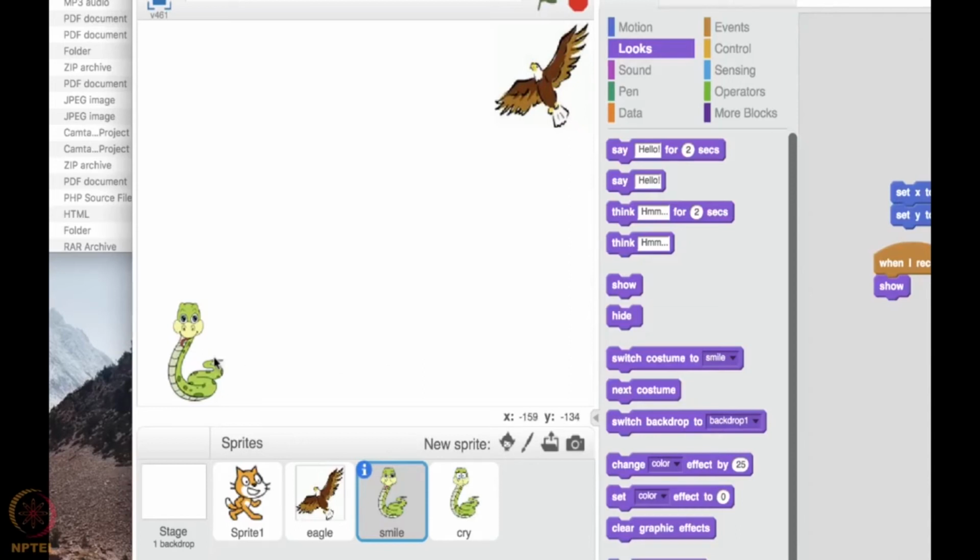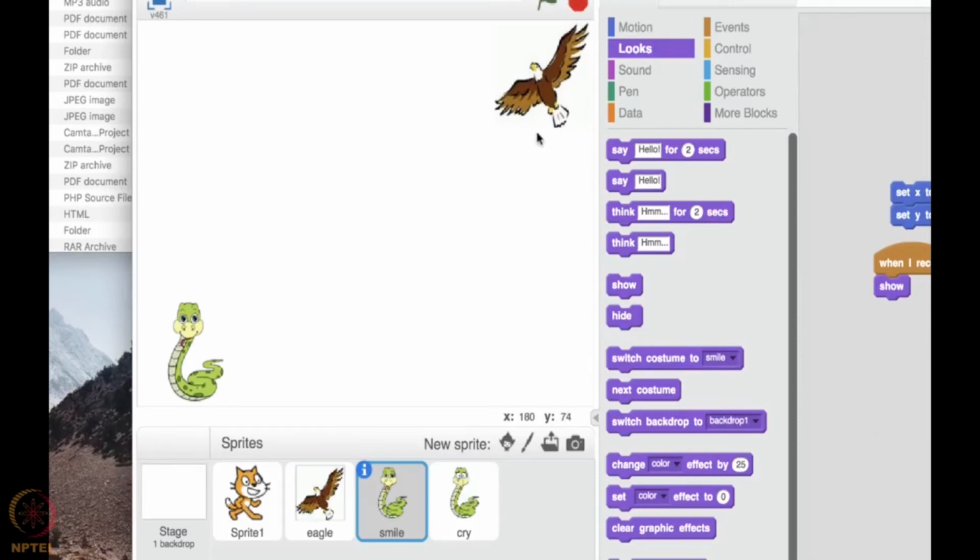When it touches, how will these two come to know? If it were a living object, they would know that someone is disturbing them, and they would react. But here we have some images. We are making the image behave as if it is a real object. So how would we get things done here?